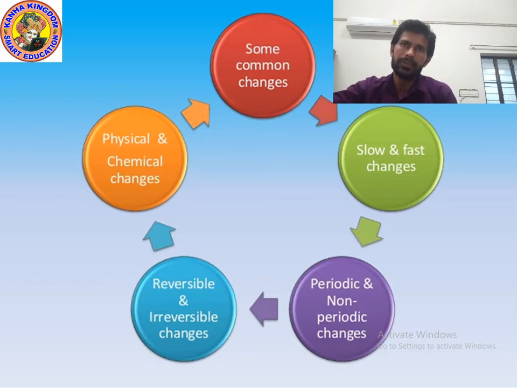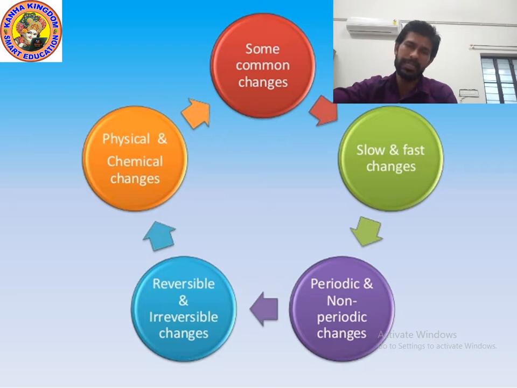So first of all, tell me what is the meaning of changes? Because we know that changes can occur everywhere at any time. Changes differ from each other, for example, melting of ice, burning of paper. So what is a change? An act by which a thing becomes different than its previous self.